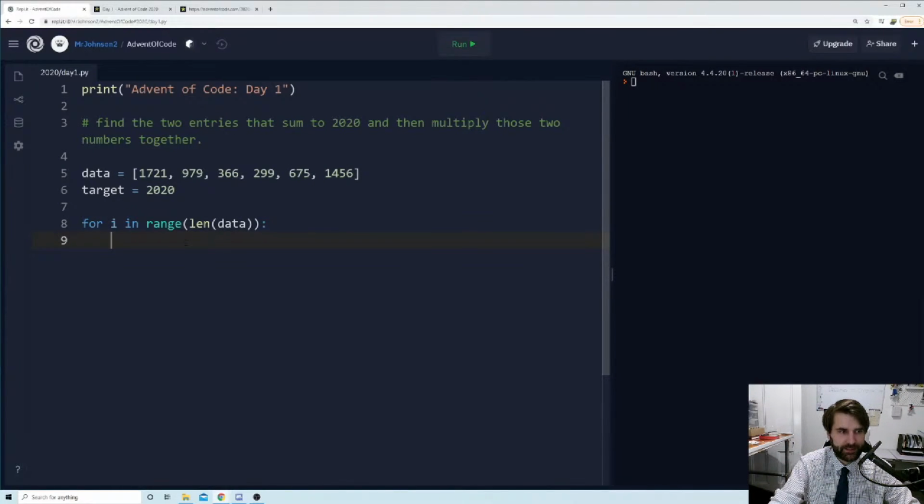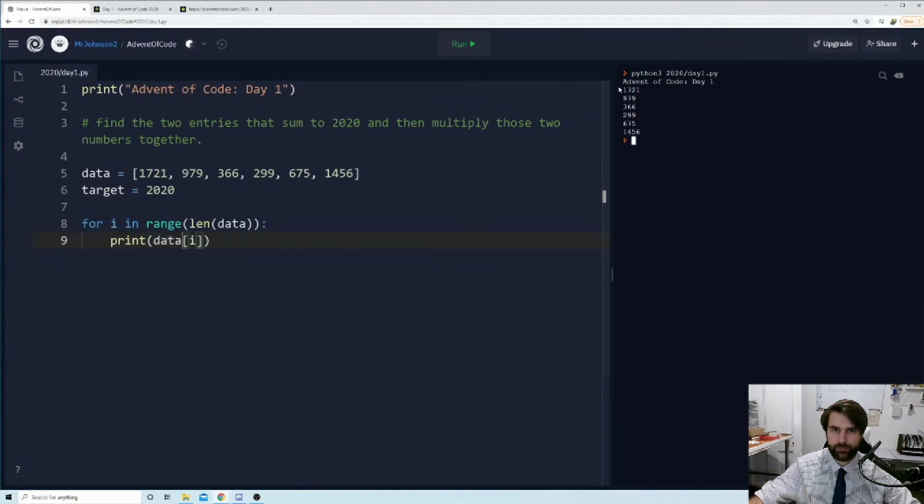So what we're going to do is just print out. We're just going to make sure this works. Print data at position i. Okay, so let's run that and see what we got. So Advent of Code day 1. And then it's printed out each element at a time. And actually, what would be nicer is maybe if I print out i and then data. So let's print that out so we can see 0, 1, 2, 3, 4, 5. i is counting up, and then we've got each position of the array there. Okay, lovely.